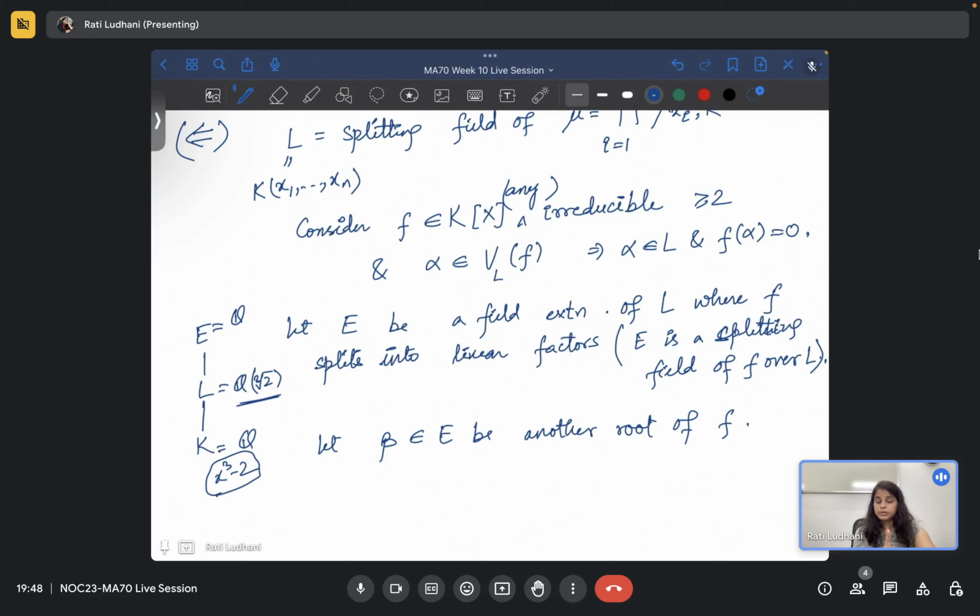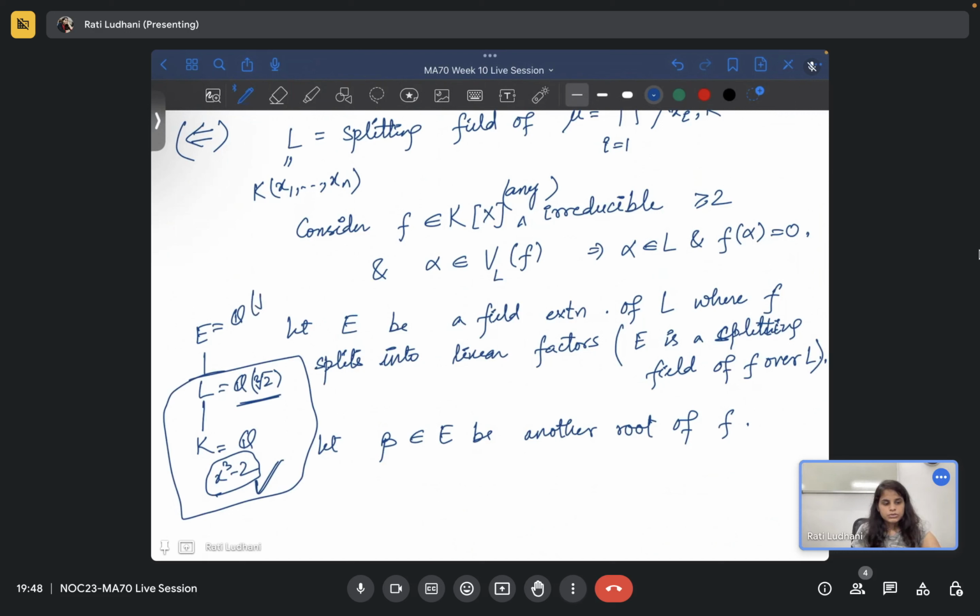It splits, but not into linear factors, because you know that there is one factor, x minus cube root of 2, which will split out. Basically what we are saying is, there is a root of this polynomial in L, but not all the roots. So this will not be a normal extension. L over K is not a normal extension.